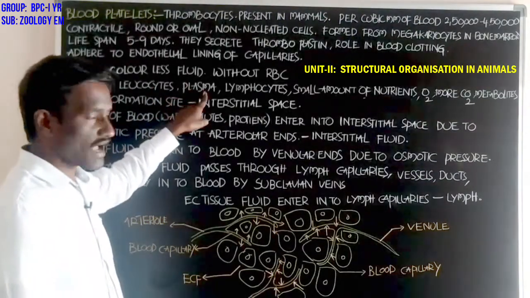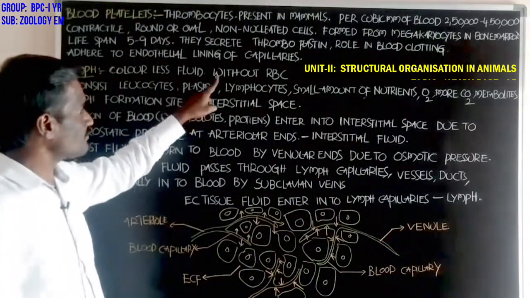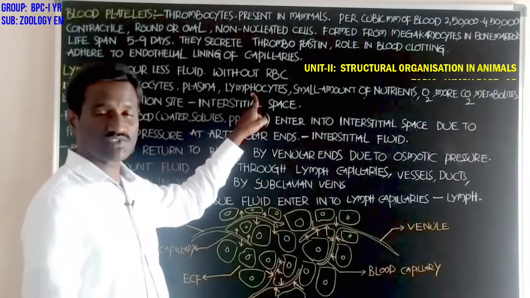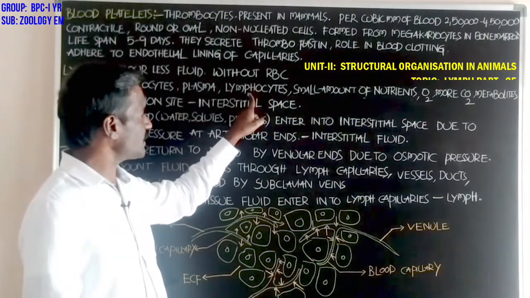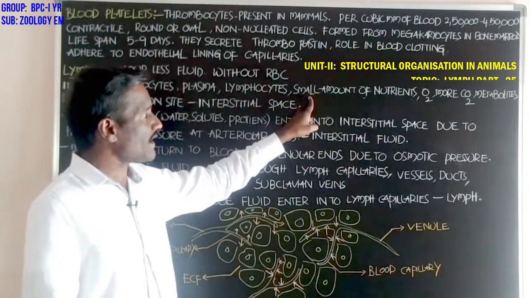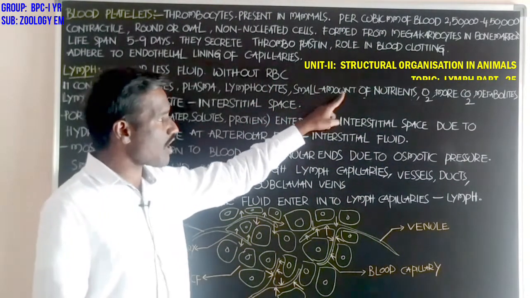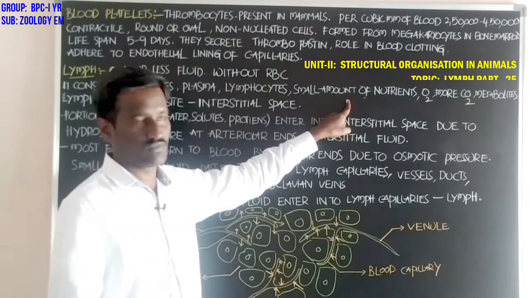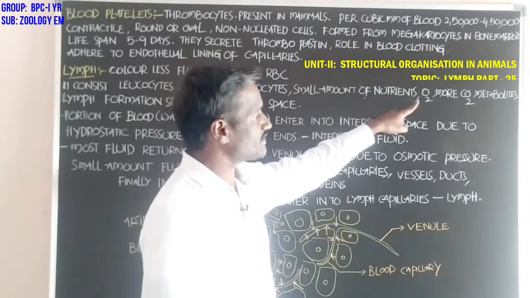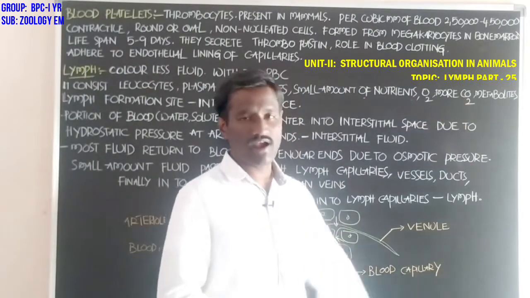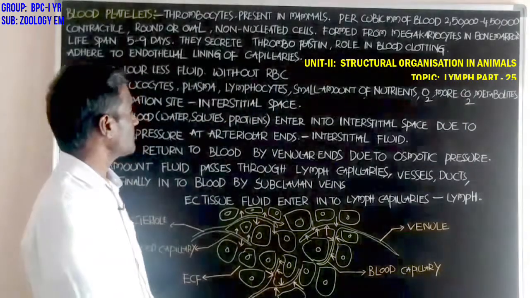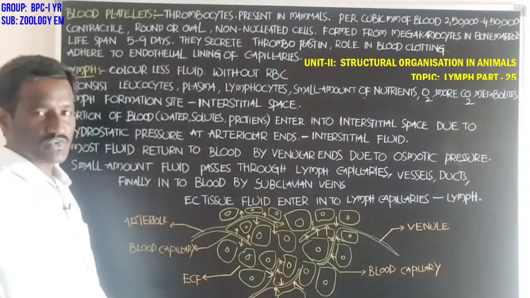It includes plasma and a larger number of lymphocytes, and also a small amount of nutrients, oxygen, a large amount of carbon dioxide and other metabolites.